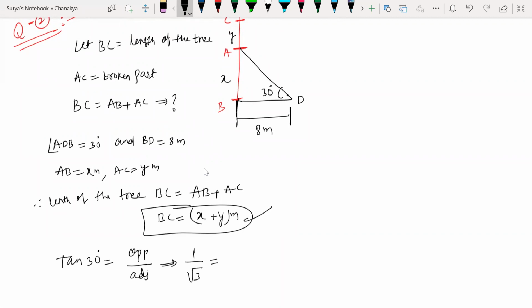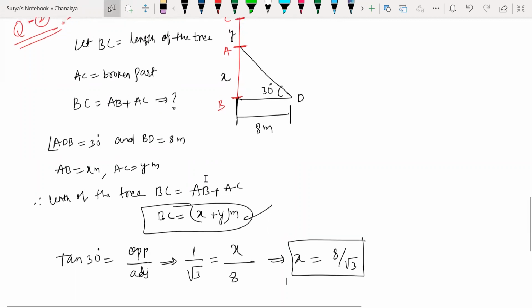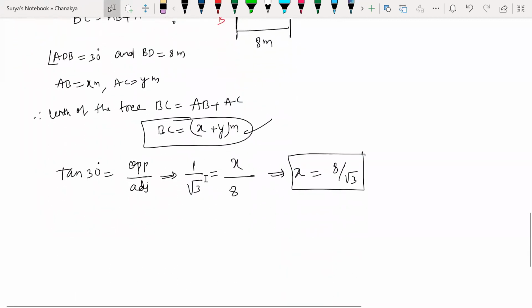So I have to find the opposite. What is the opposite here? X. X divided by the adjacent, which is 8. So what is X? X is 8 by root 3. The X value I got is 8 by root 3.